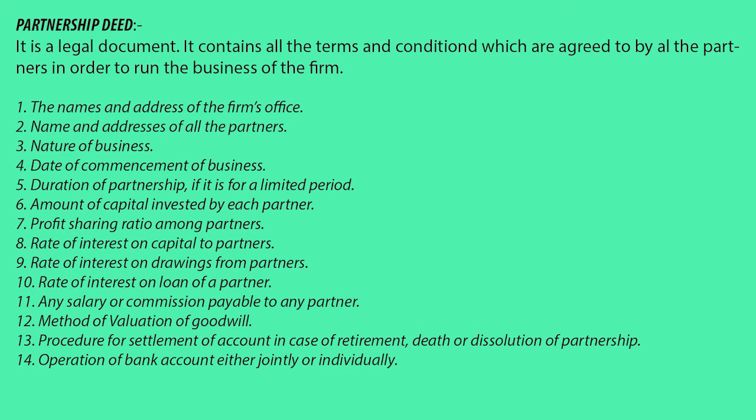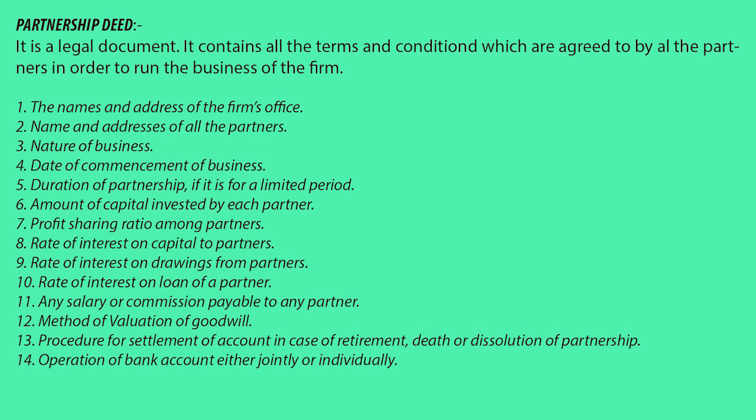So in order to avoid the problems that may arise in the future, partners will always have a written agreement, but it is optional, not compulsory. As per the Partnership Act 1932, the agreement may be oral or written, but in order to avoid any confusions and any disputes in future, it is said that the partnership deed must be in writing and signed by the partners.